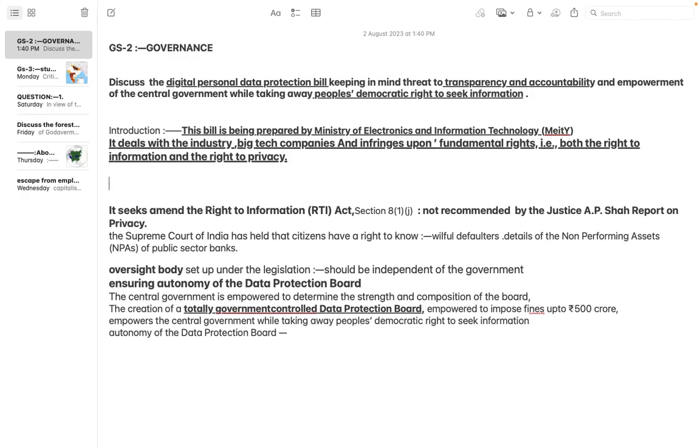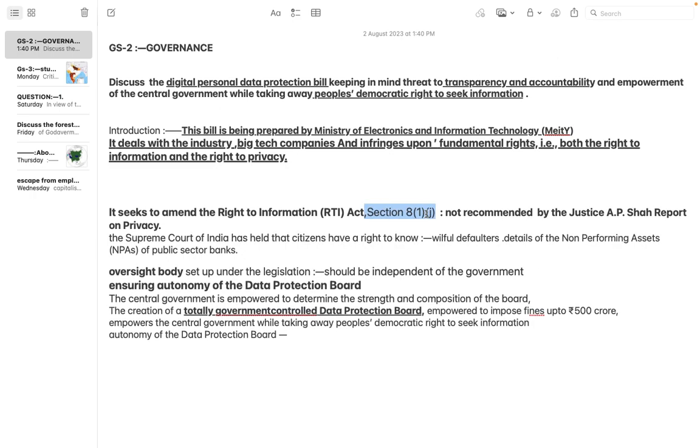So now here it is going to be the main word. So it seeks to amend, आप यहाँ पे देख सकते हैं, it seeks to amend the Right to Information Act, section 8(1)(j), right, and not recommended by. So actually these kind of amendments are not recommended by the Justice AP Shah report on privacy, okay. So that means the Justice AP Shah committee that was there, which was on privacy, did not actually suggest bringing any changes into the RTI, all right.